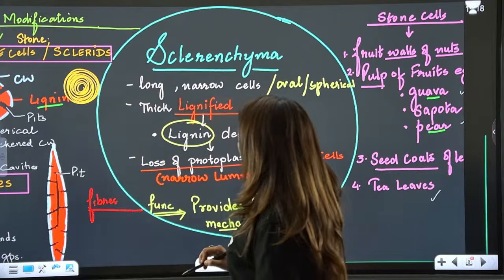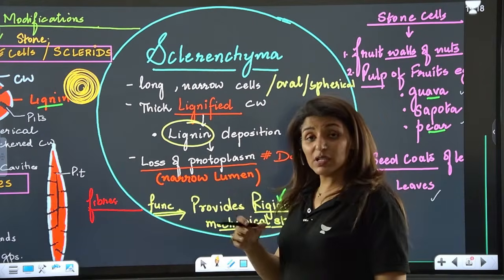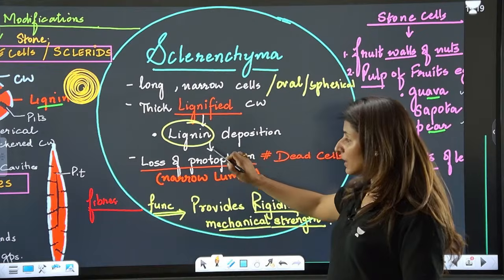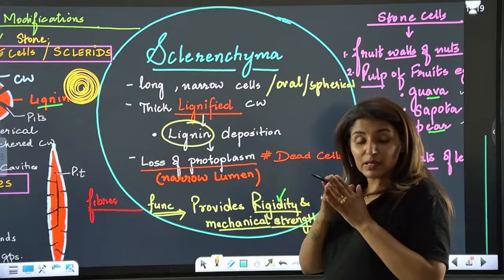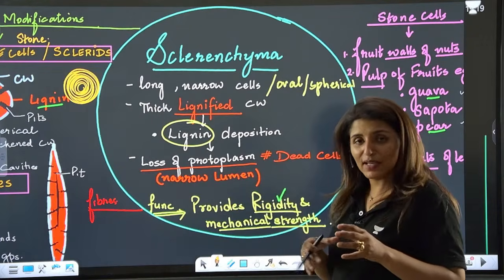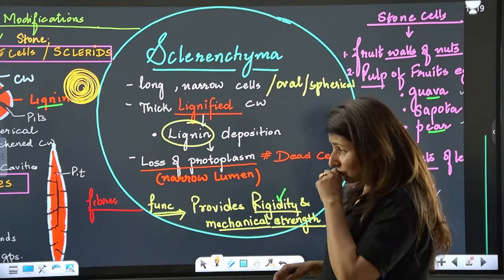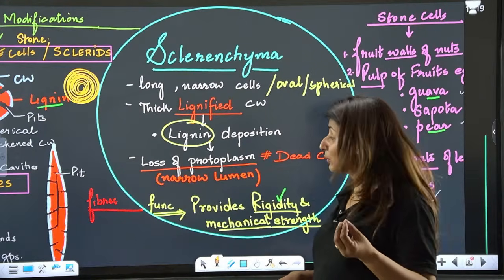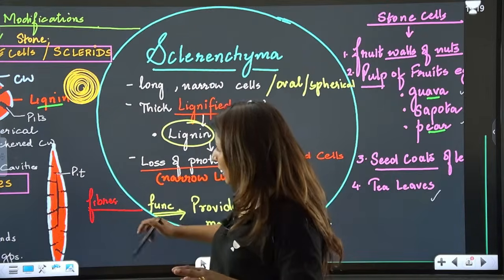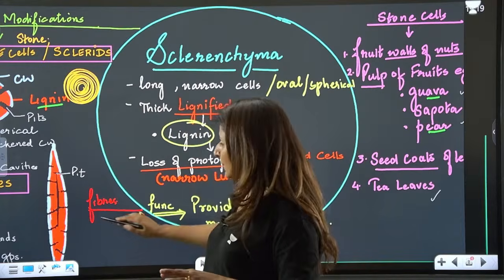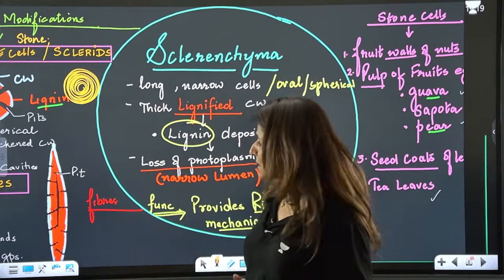Now see, sclerenchyma cells can be long, narrow or oval. They are thick and they are lignified. Lignified means there is lignin deposition, guys. Wherever there is lignin deposition, it is going to replace the protoplasm. There will be loss of protoplasm. The whole space of the cell will be taken over by lignin. So we say there is loss or obliteration of lumen. Do you see? This space could have been filled by cytoplasm, but now it has all been taken up by this red colored lignin. Now there are some pits present for the transport. That's it. Is that clear?